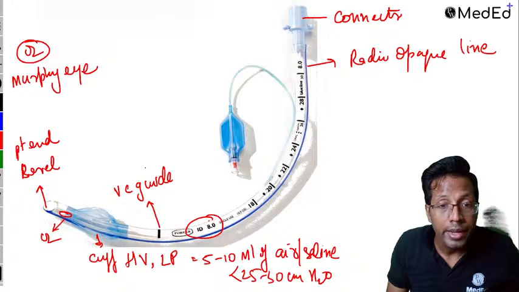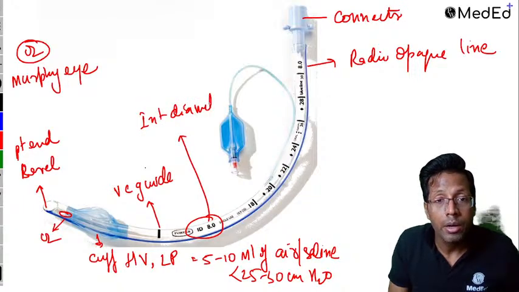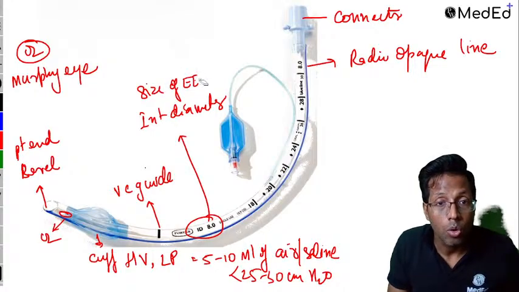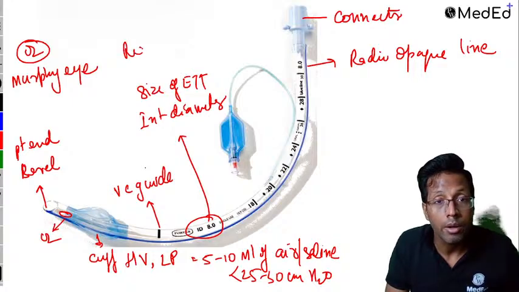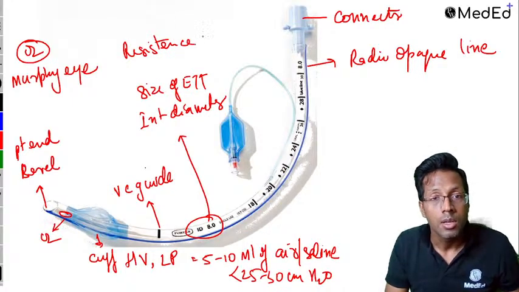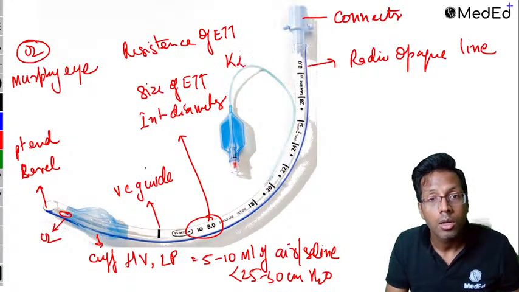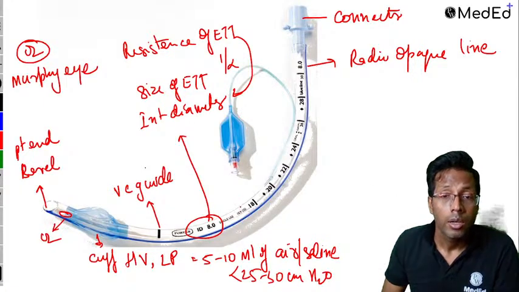Then next written is ID. This is the internal diameter. Remember, internal diameter is the size of the endotracheal tube. Also, another point, the resistance of the endotracheal tube depends on the internal diameter. This was an FMGE question, twice or thrice they have asked in the last 3 years. Resistance of the endotracheal tube is inversely proportional to the internal diameter. So that is about the internal diameter.